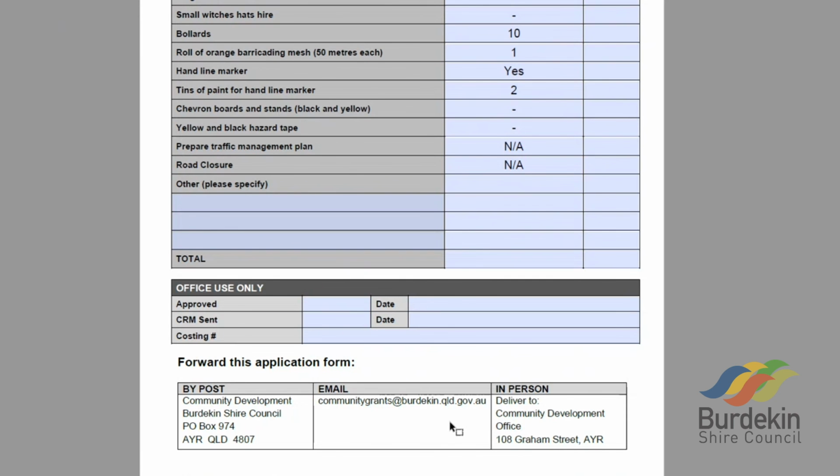If you have any questions regarding the new form, please contact a member of the Community Development Team on 4783 9800. Thank you.